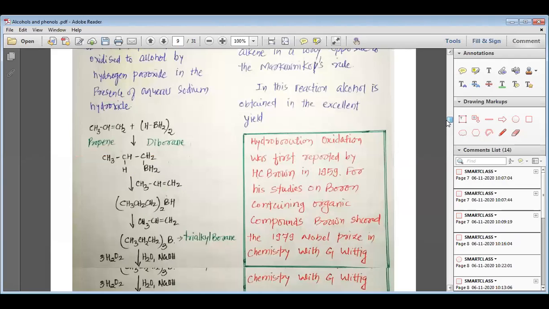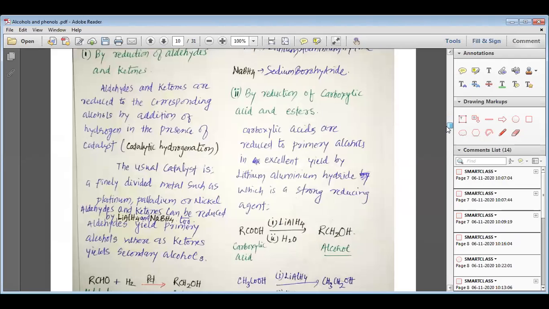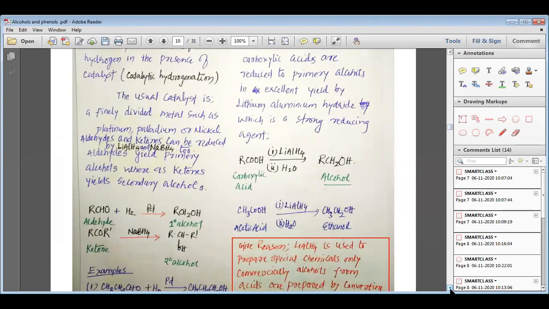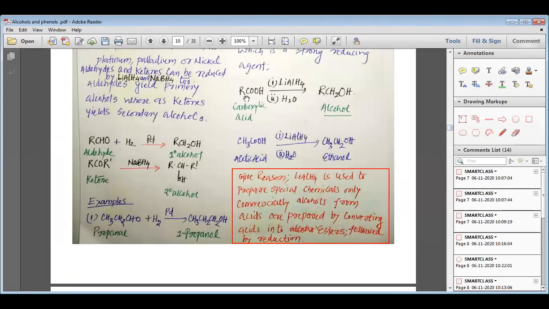We can even prepare alcohol from carboxylic acids. So by the reduction of carboxylic acids and esters, we can get alcohols. My dear students, if the carboxylic acid is allowed to react with lithium aluminum hydride, we get primary alcohol. We have seen the example of acetic acid, which is converted to ethanol. In the same way, propanoic acid will be converted to propanol, and butanoic acid will be converted to butanol.